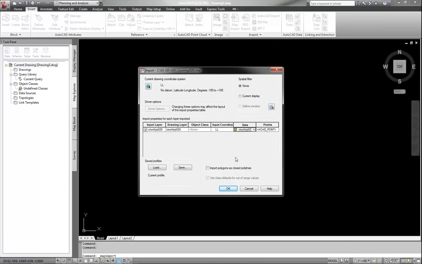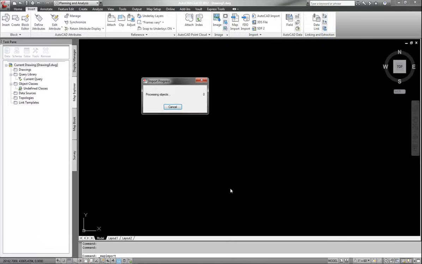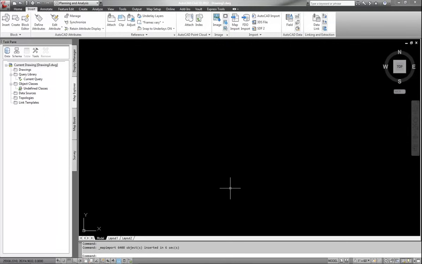Another important feature I want to point out is this import polygons as closed polylines. If you don't do this, what happens is all the polylines that are enclosed, say circular polylines or whatever type of shape that are enclosed, you will get a region or what looks like a hatch on your screen, and you're limited as to what you can do with that. And that's not going to do you any good. So in this case, I don't want to have a big hatch going across my entire United States. I'm going to go ahead and hit OK, and I'm going to let it do its thing so it can bring in the shapefile accordingly.